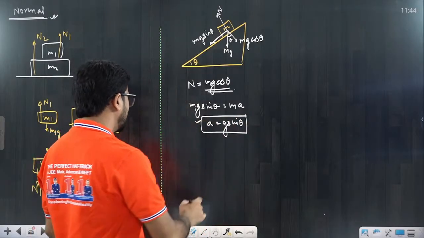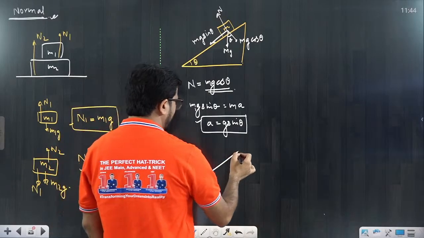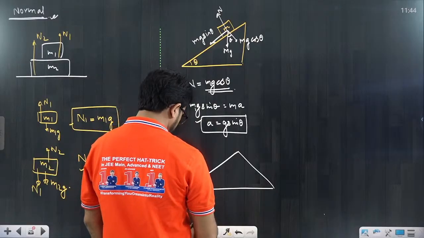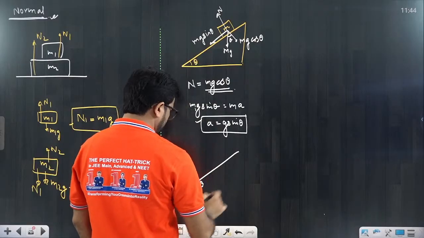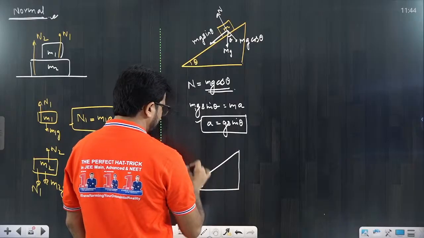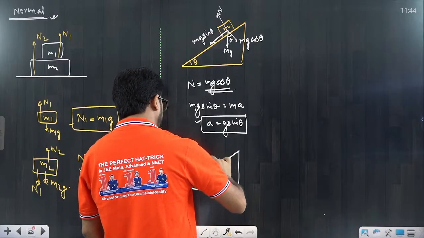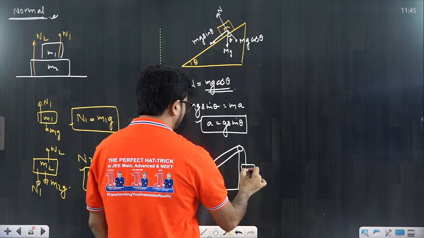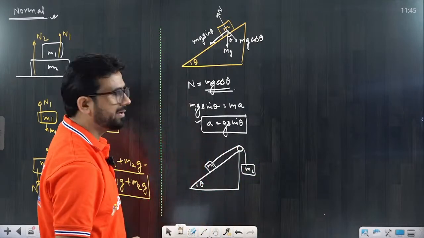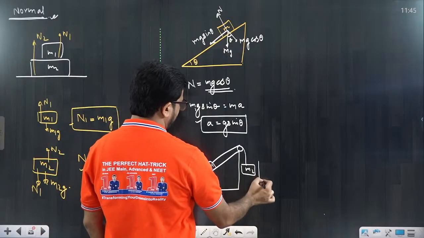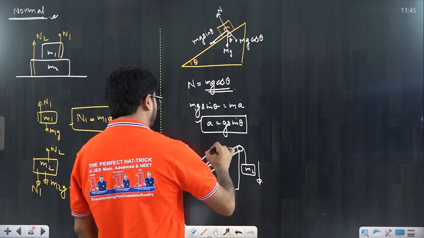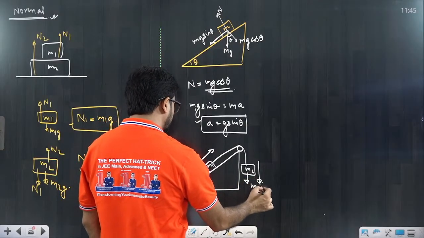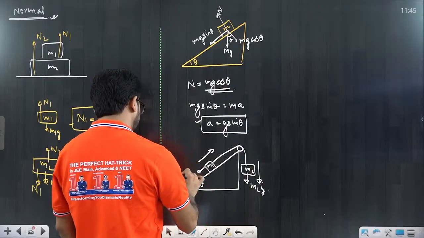I'll give you one more question related to the inclined plane, beta. On this inclined plane, the angle is theta, and I am putting one block here, m1. There is a pulley, and I am hanging another mass m2. Now what will happen? Try to see. Suppose m2 is going downward and m1 is going upward. So what are the forces acting on it? You will say directly that it would be m2g, and on this side the force would be m1g sin theta.